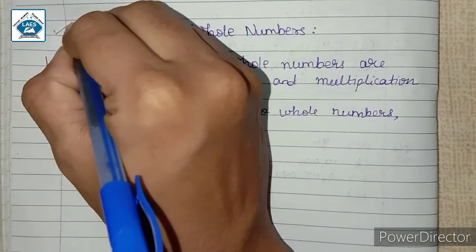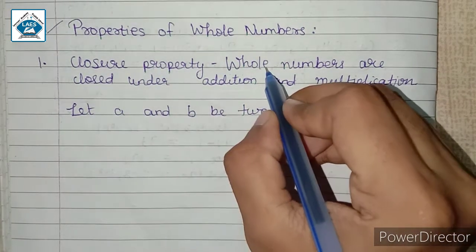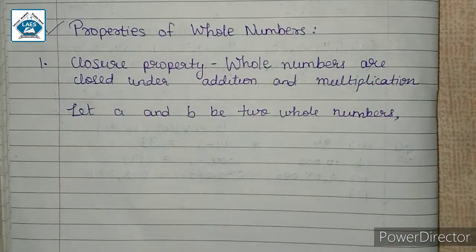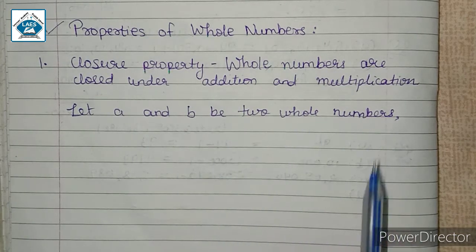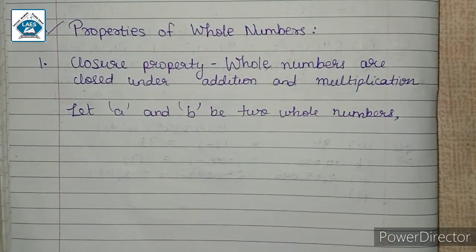The next topic we are going to discuss is properties of whole numbers. First property we have here is closure property, and here we have whole numbers are closed under addition and multiplication. Now what does this mean? Let us understand by taking an example what is the meaning of closure property. So for that, let A and B be two whole numbers. So here we have A and B. What are they? They are any whole numbers.